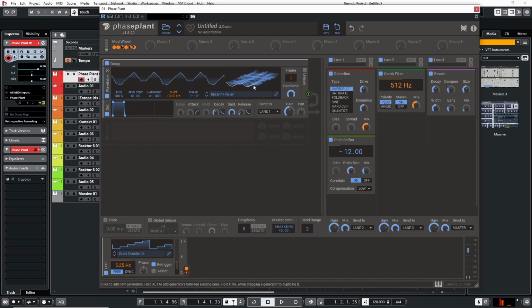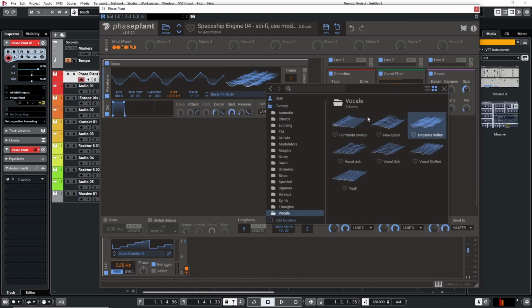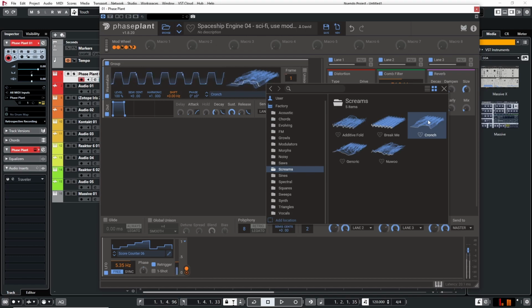And now what you can do is, let's say you like that. Well, I might save it, so I'll do that right now. All right, so I've saved it. And what you can do now is just go and choose a different wavetable. So like I said before, I think screams work well. So let me try this one. I'm actually not sure. I'll have to test it, but let's try it.